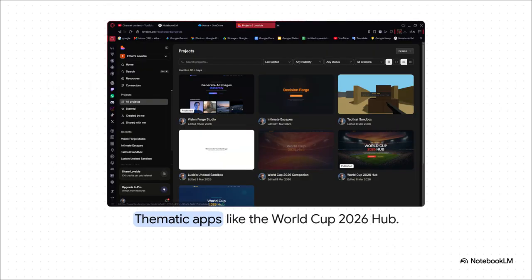But hey, sometimes you don't need a 3D game or a fancy AI image generator, right? Sometimes you just need a beautiful, highly practical, consumer-facing application. Take a look at the World Cup 2026 Companion and the World Cup 2026 Hub projects. Notice the high-quality stadium backgrounds, the super clean typography, all the thematic design elements. These are perfect examples of how Lovable handles standard, highly polished web apps. It understands the context, it applies the right styling, and it delivers a product that honestly looks like it took a team of professional front-end designers weeks to build.